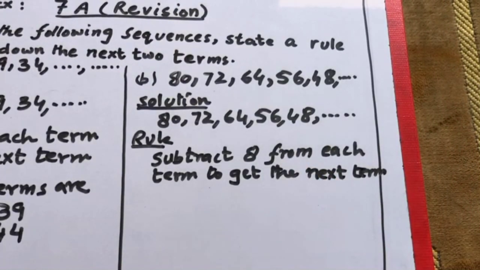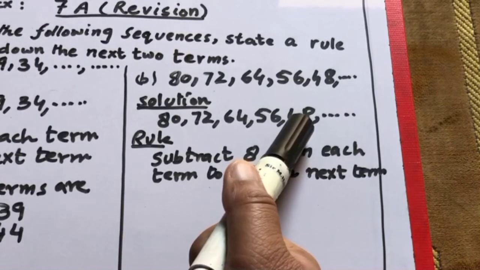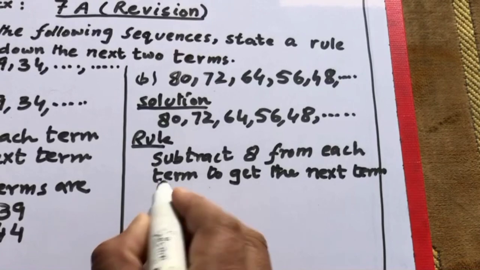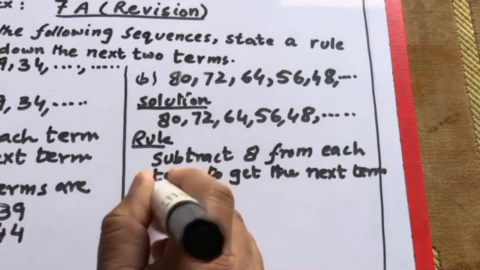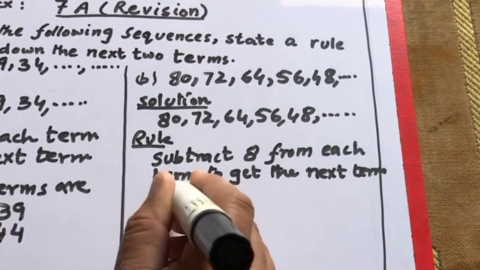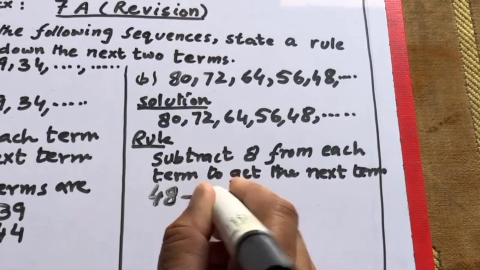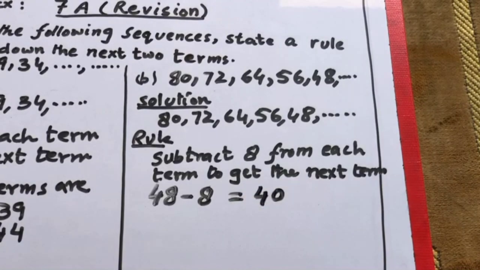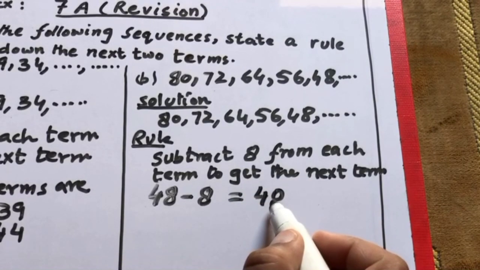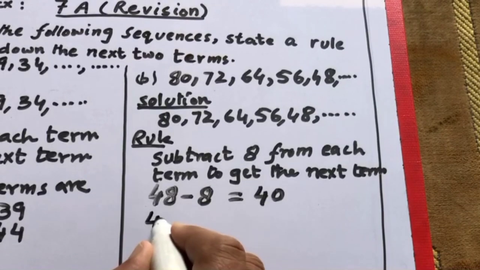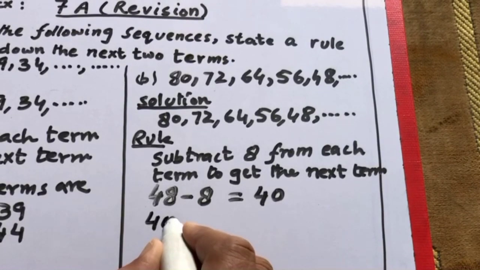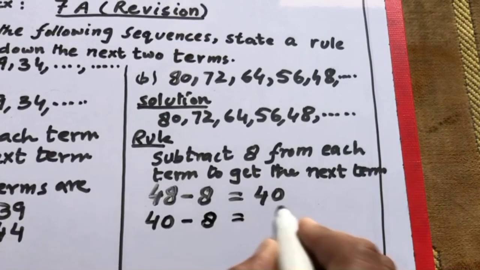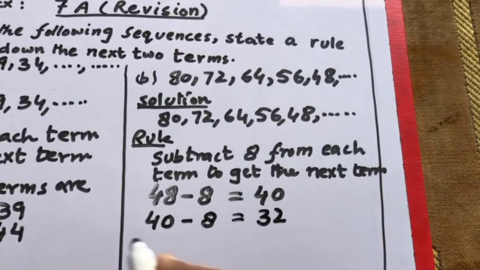If we subtract 8 from it, we get the next term, 40. Now our last term is 40. If we want to find the next term, we subtract 8 from the last term, 40 minus 8, so it becomes 32.